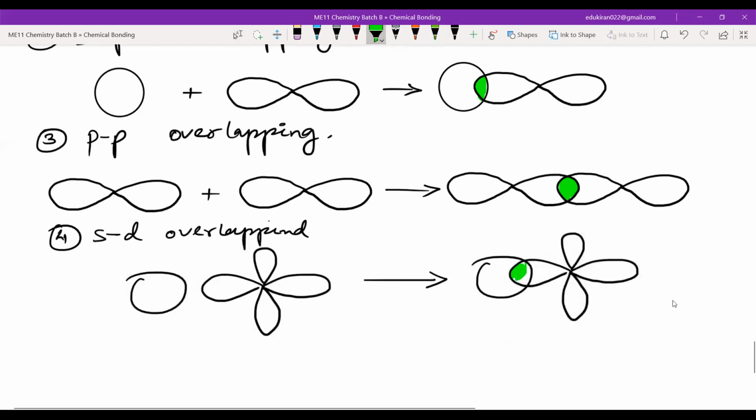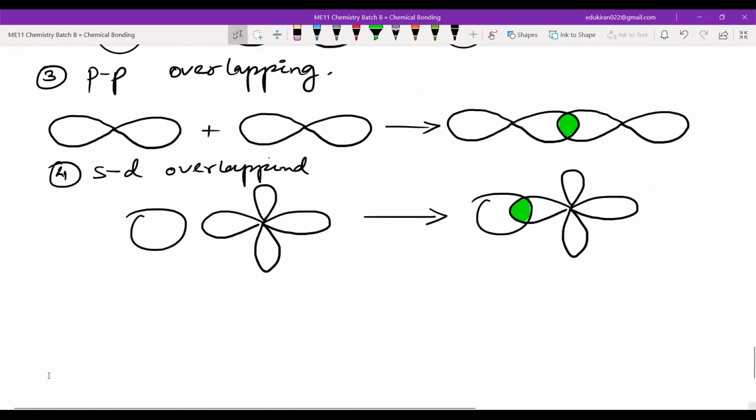Again you can see all of these have how many? One lobe from each of the atomic orbitals. And the other thing common in these overlaps is that the overlapping is taking place on the internuclear axis, okay. You can also have PD overlapping.